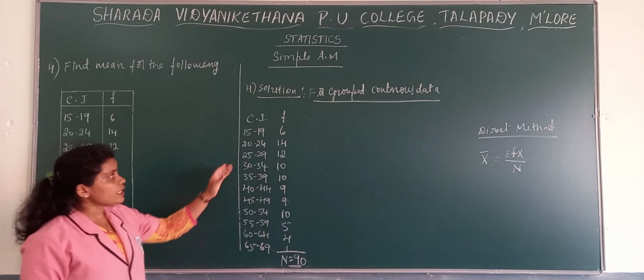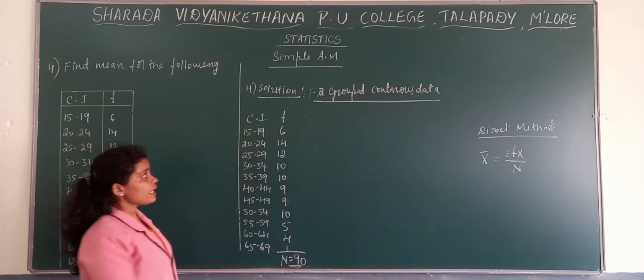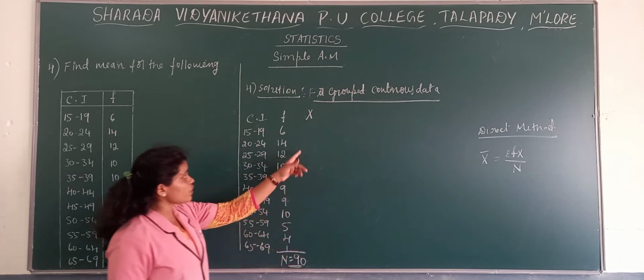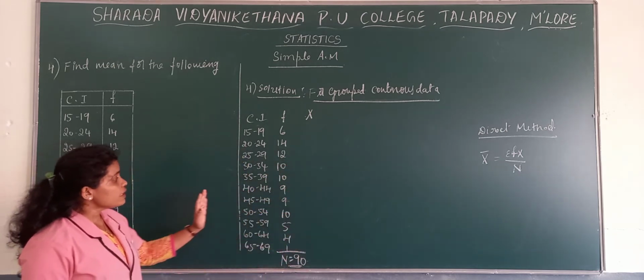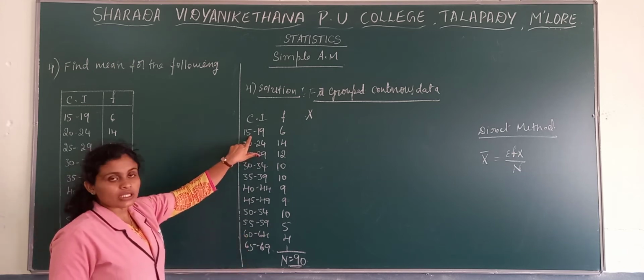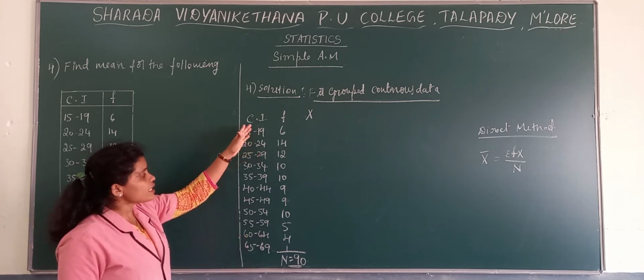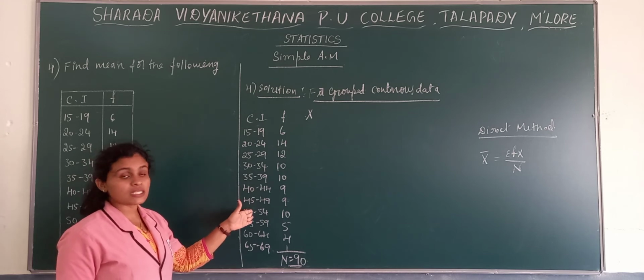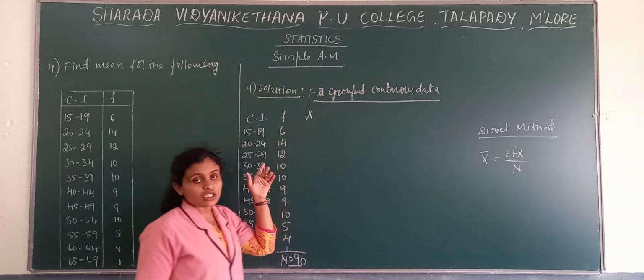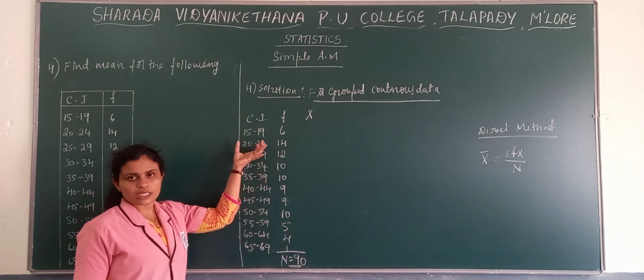Now before going into fx, you need to find out x. But here there is one slight change. In case of inclusive class intervals, while calculating the mid value x, we need to consider them as exclusive class intervals.